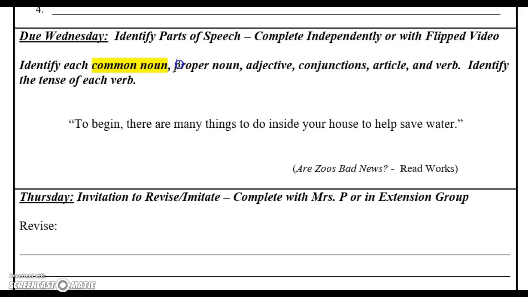Once you've done that, we're going to look at proper nouns. A proper noun is a specific name of a noun, a specific person, a specific place. Generally, you'll see capital letters because proper nouns come with capital letters to show that it's a specific person, place, or thing. So go through your sentence and first see if there are any capital letters. If there aren't, there are no proper nouns. But I always like to read through just in case and make sure there are no specific names. Do that now.